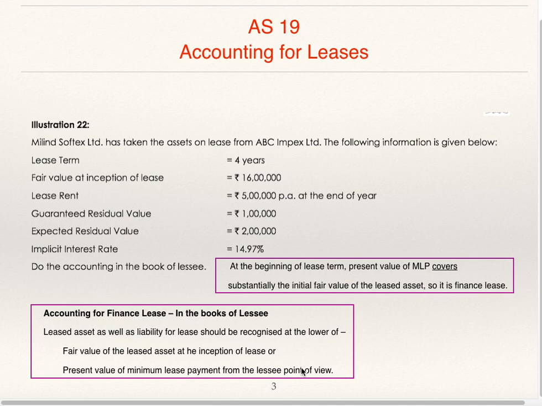So we'll find out present value of MLP, compare it with 16 lakhs, and the lower of the two will be taken as value of the lease for accounting purpose in the books of lessee.